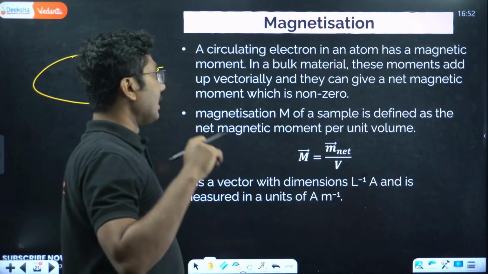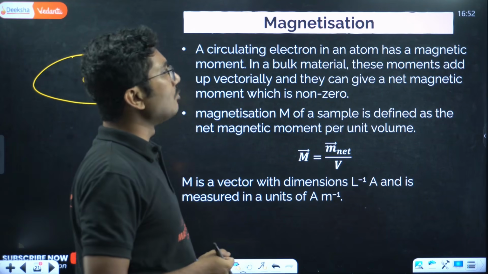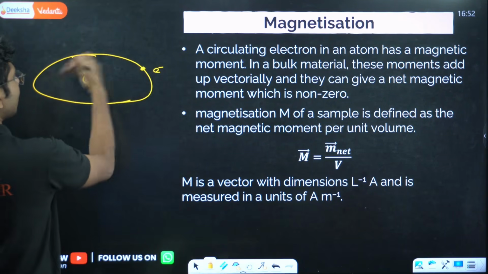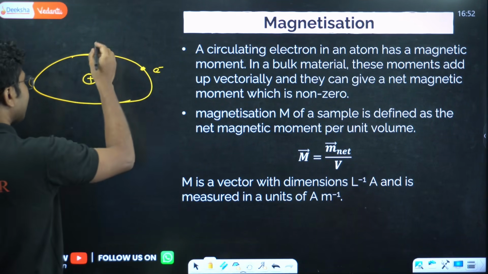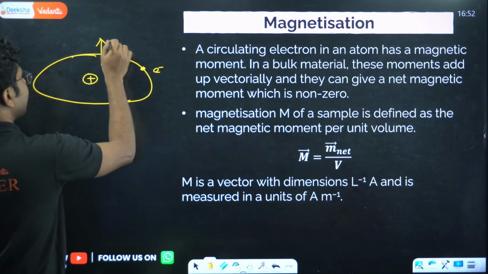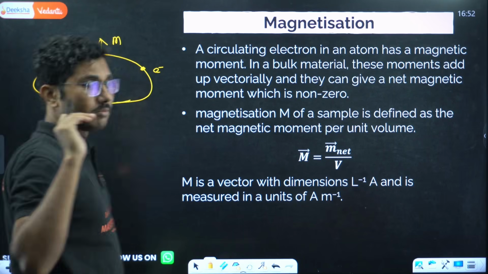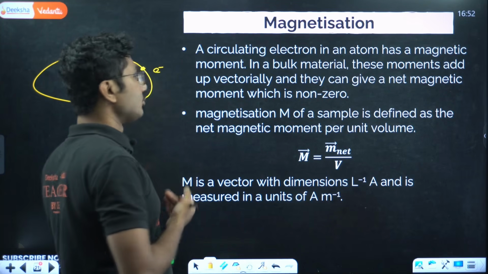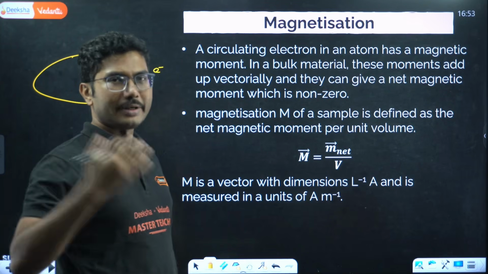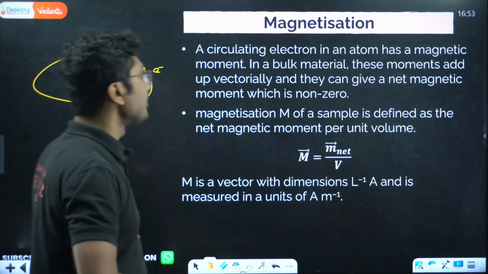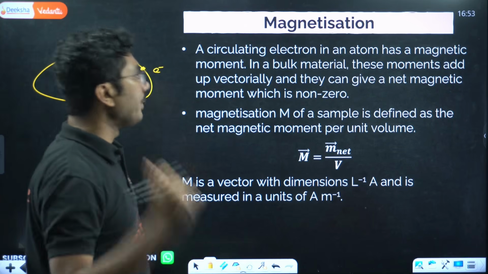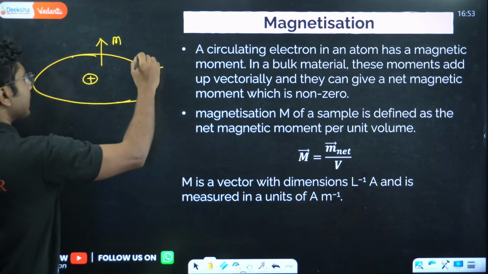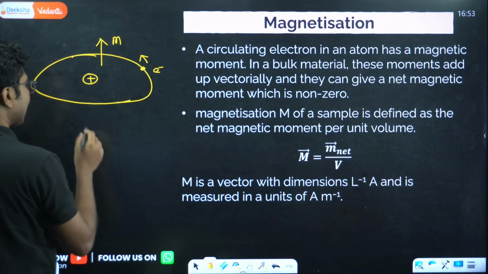In a bulk material, these moments add up vectorially. Suppose this is the motion, and the magnetic moment is in this direction. This is an electron-wise magnetic dipole moment. These moments add up vectorially. Vectorially means suppose one electron is orbiting in this direction, you have a magnetic moment like this.